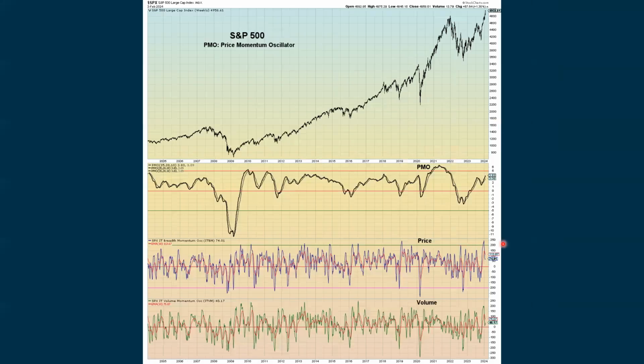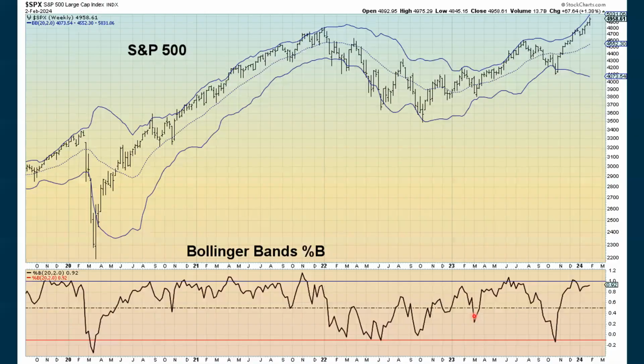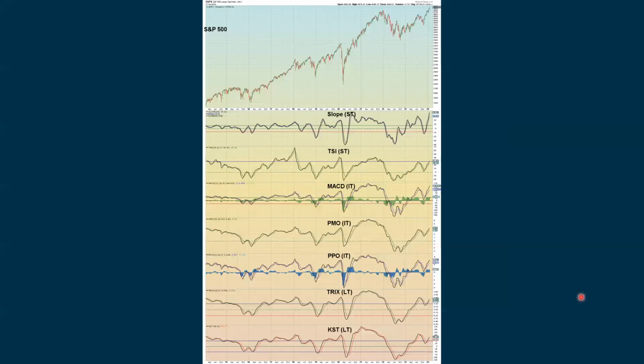And then looking at the PMO, our momentum is still positive, and we're mixed on the daily charts. We're going up with the PMO. We're still positive, even though we declined based on price. We turned up slightly based on volume. And we declined a little bit with the PMOs that are rising. We're showing some improvement with the buy signals. We're still extreme positive with the PMOs above zero, and we're still extreme on the daily chart as well. The percent B is above the midpoint, so that is positive and not giving us an extreme reading.